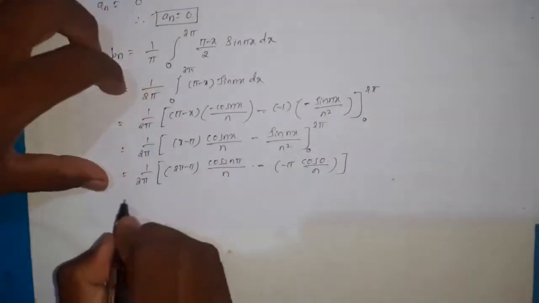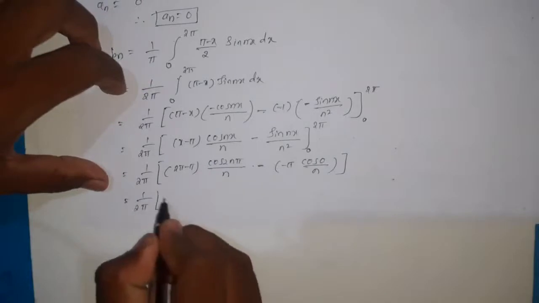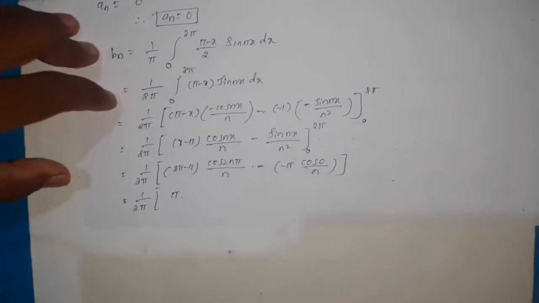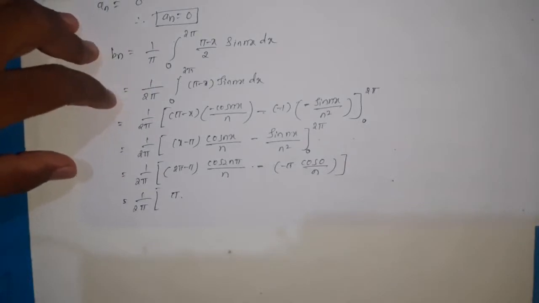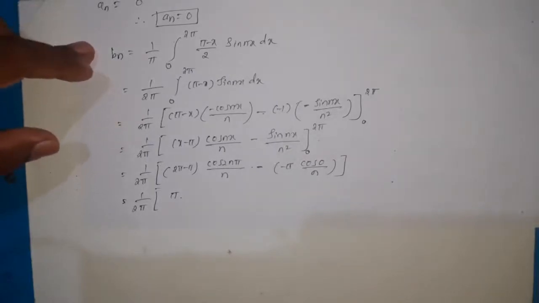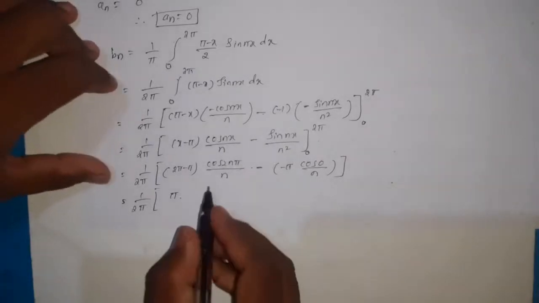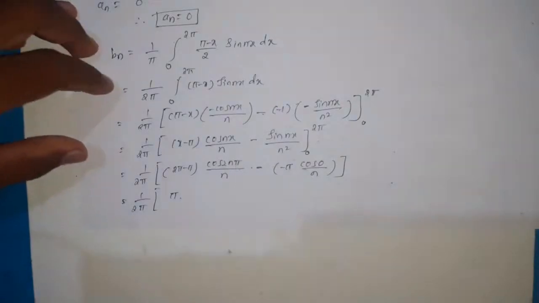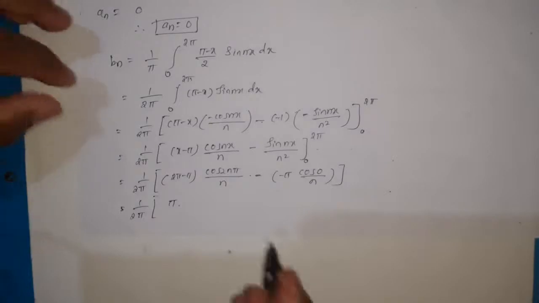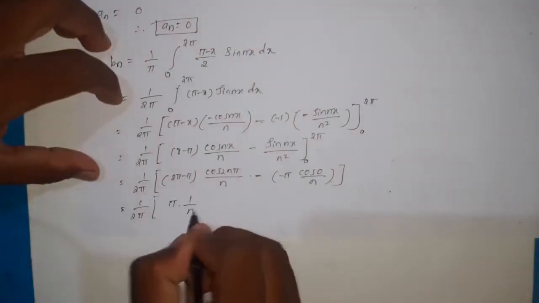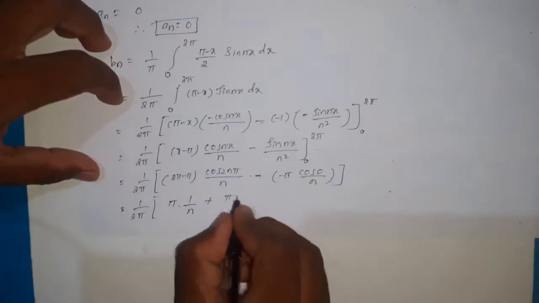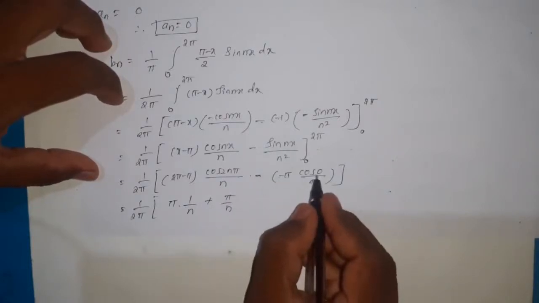So now it is equal to 1 by 2 pi, here 2 pi minus pi, and we know that cos 2n pi is equal to 1, because cos 0, cos 360, cos 720, they are all equal to 1. So 2n pi means even multiples of pi, for which cosine is 1. So 1 by n, minus into minus becomes plus pi by n, again cos 0 is 1.